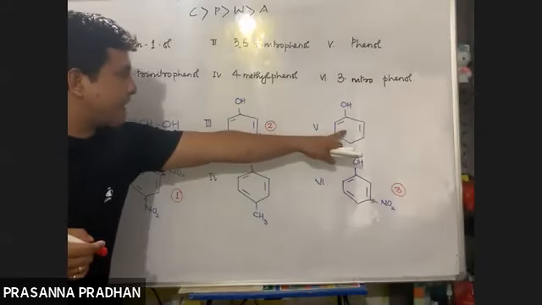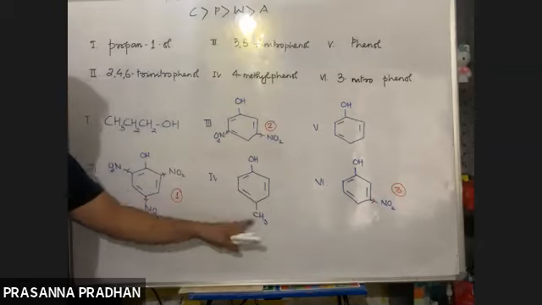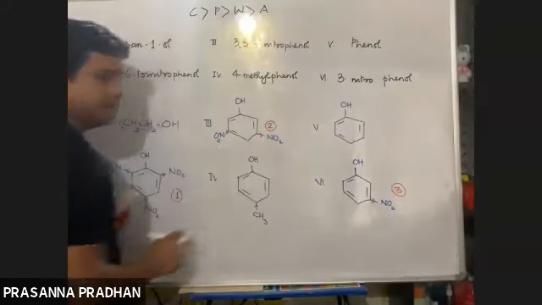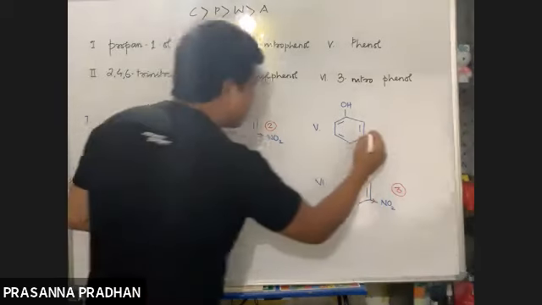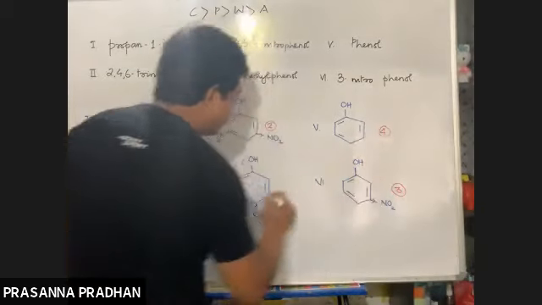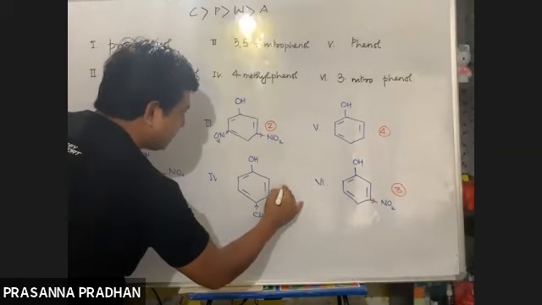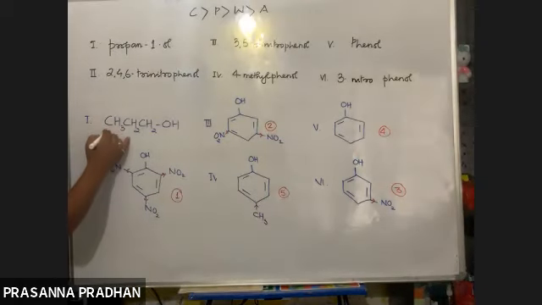Now if I compare the acidity of phenol and 4-methylphenol, this methyl group is an electron donating group. It will decrease the acidity. So this is less acidic than phenol because of the presence of an electron donating group. So number 4 would be just phenol, number 5 would be 4-methylphenol, and number 6 would be this alcohol.